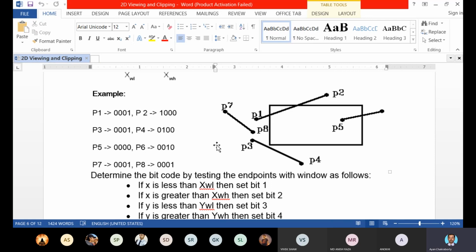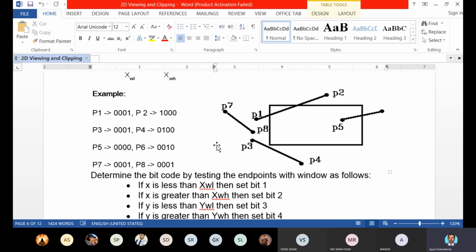So this line P1, P2 is partially visible. Just like that, in line P3, P4, we can't say that this line is completely outside the viewing area or clipping area. It may be that some portion of this line is inside the clipping area. Is it clear to all of you? Yes, sir.